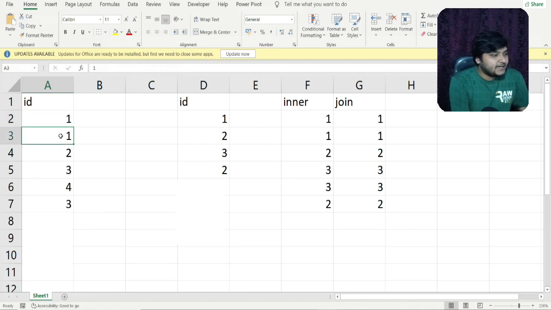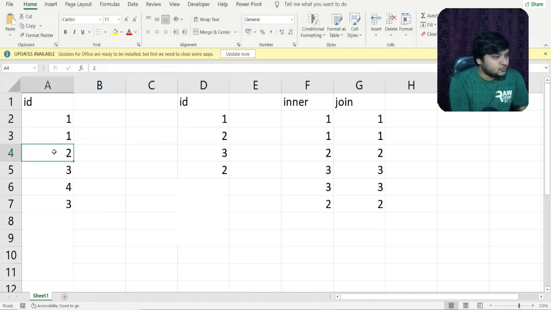Again 1 is coming, it will again match with this particular 1. So a different output will be generated for both the 1s, because these are different entries. For each entry, it will be joining with a similar entry in the other table. This one is joined with this particular one. The second 1, present in the third row, will again be joined with this particular 1 coming in table 2.